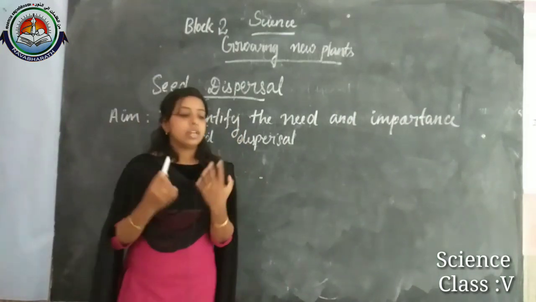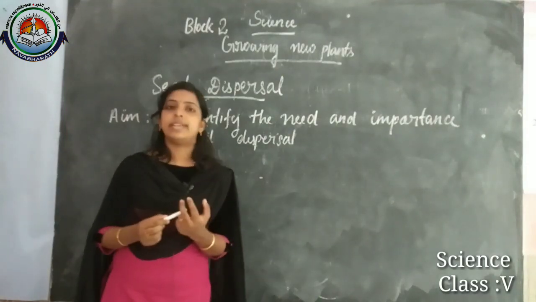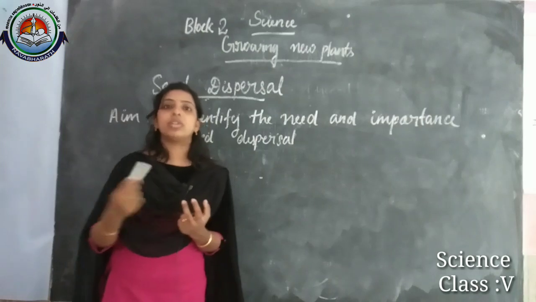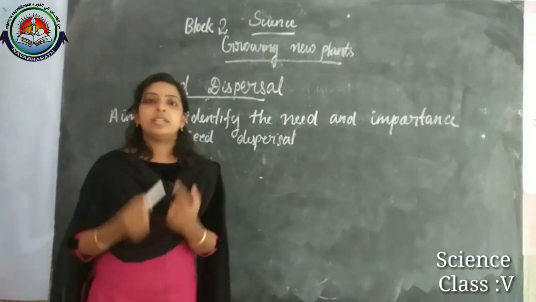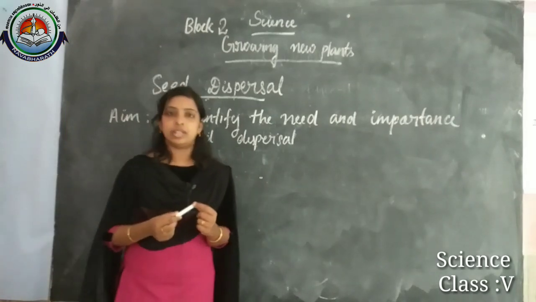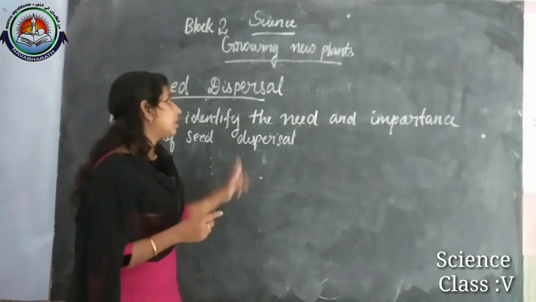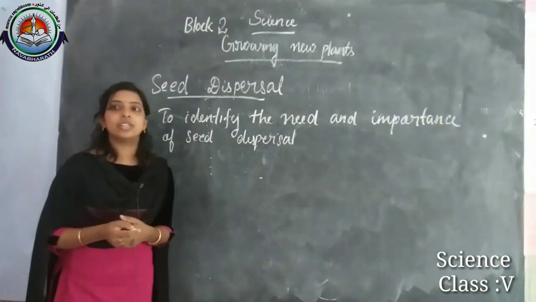Second, we learned in this lesson that it helps them to reach different places. And thirdly, it preserves the plant species in case of natural disaster. That's all about this lesson. In this lesson we also learned one new word. Which new word?